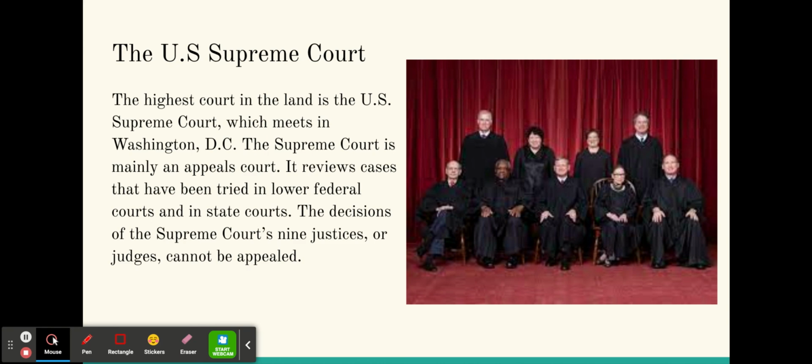The United States Supreme Court. The highest court in the land is the U.S. Supreme Court, which meets in Washington, D.C. The Supreme Court is mainly an appeals court. It reviews cases that have been tried in lower federal courts and the state courts. Decisions of the Supreme Court justices cannot be appealed. So when the Supreme Court makes a call on a case, that is the final call.